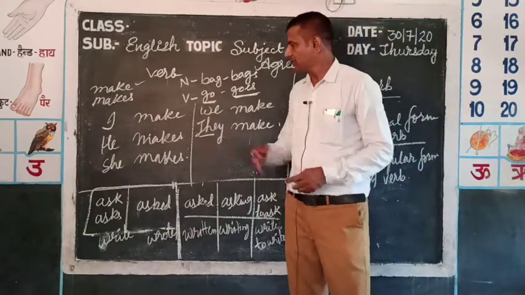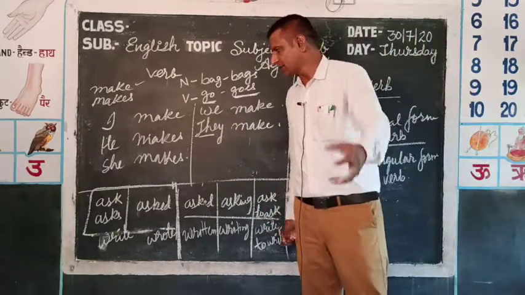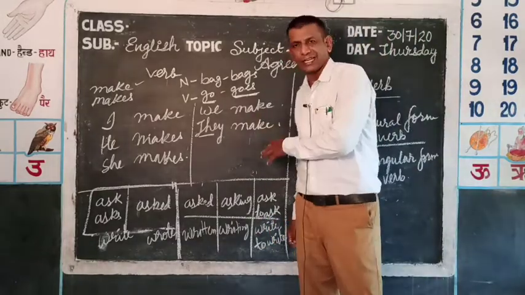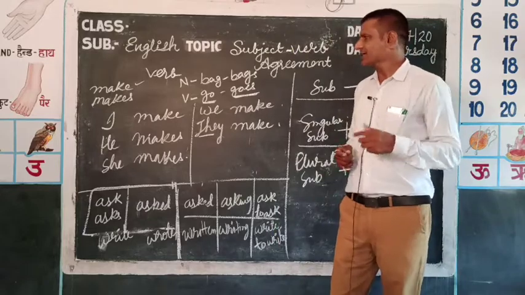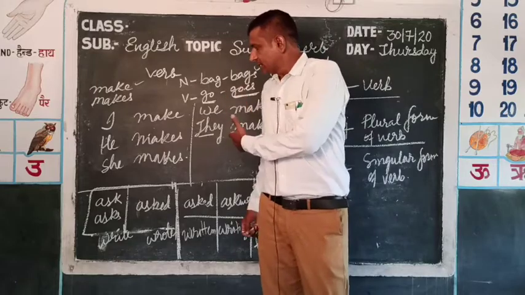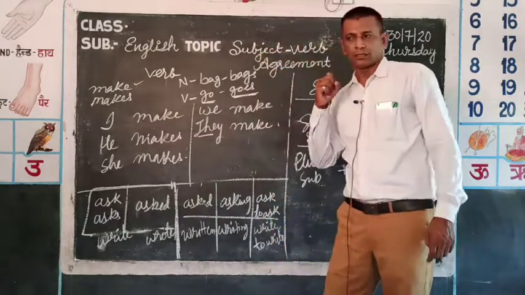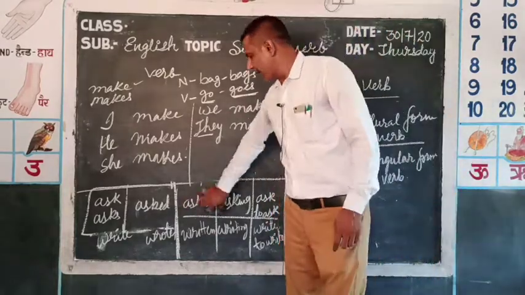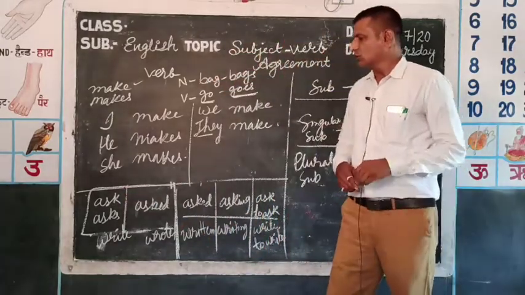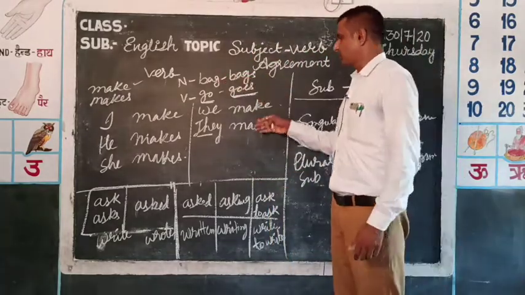By that time, just revise these things and try to understand. Whatever grammar book you have been assigned, find this topic in that book and try to understand the use of subject and verb agreement. Thank you so much. And as homework, write at least 20 verbs in 5 forms, whichever you find easy. When we continue the class, it will help you to use the singular or plural forms of verbs.